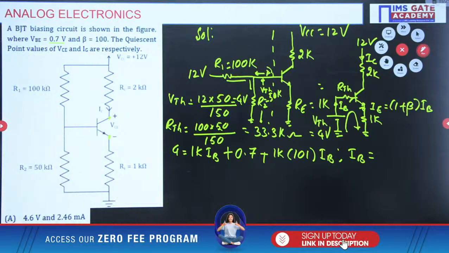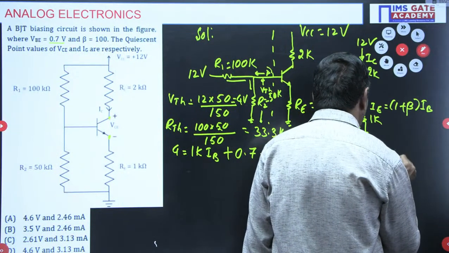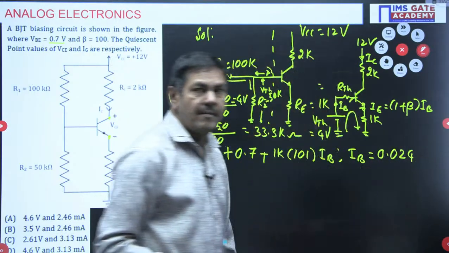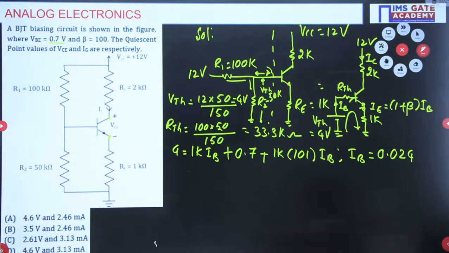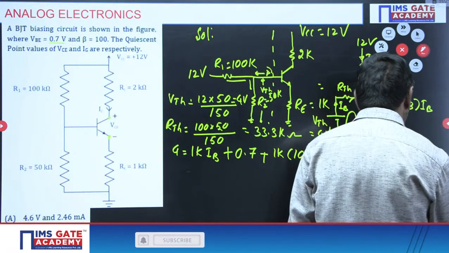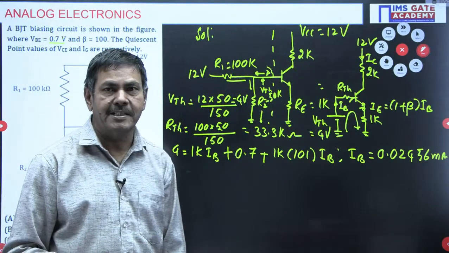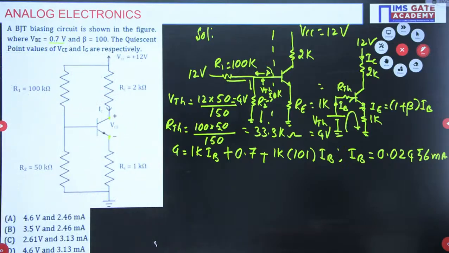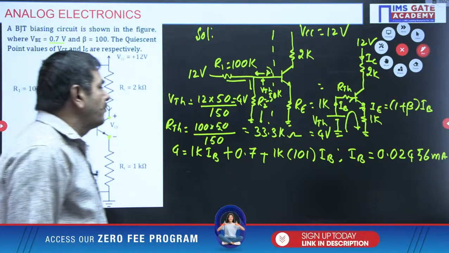The base current is mostly 0.024, 0.02456 milliamperes. Not that many digits are required. 0.024, you can round off to 0.025 milliamperes, accepted. That much current we are getting, and it is in milliamperes only. But my aim is to find IC and VCE.